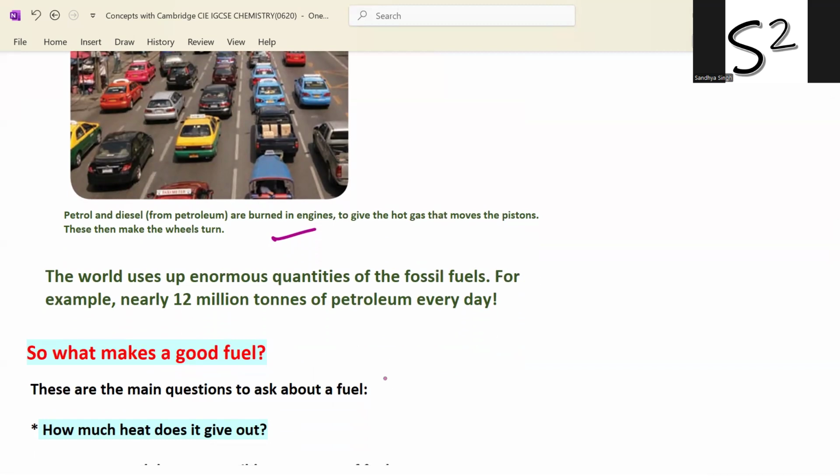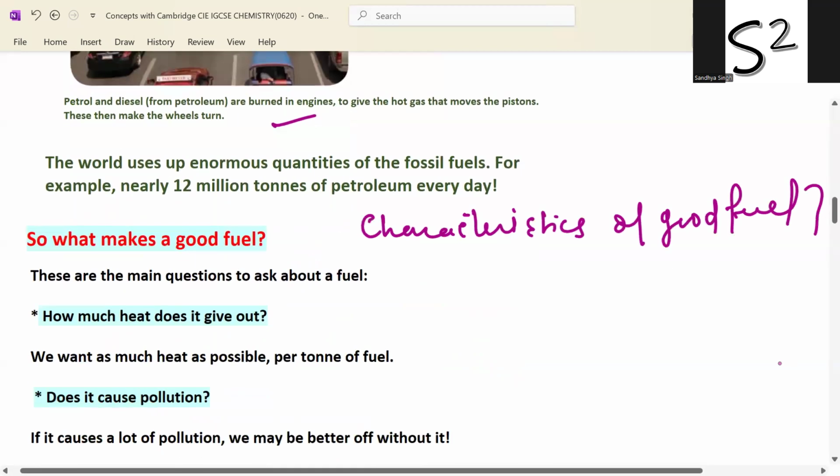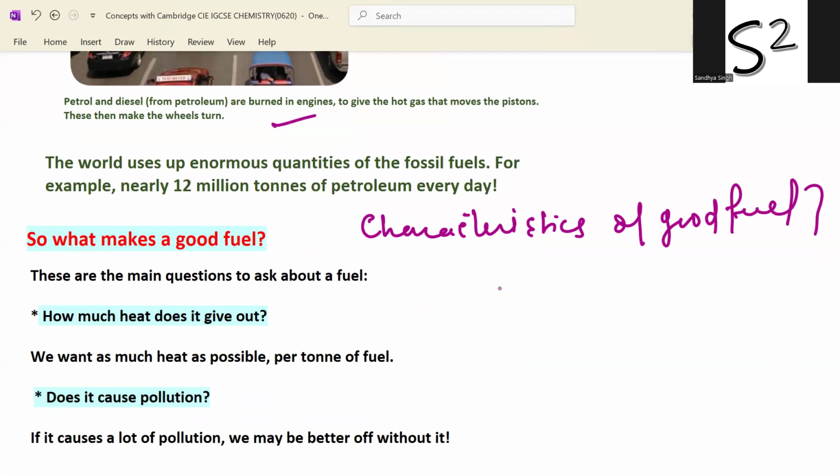So what are the characteristics of a good fuel? Right? It should provide a high amount of energy.